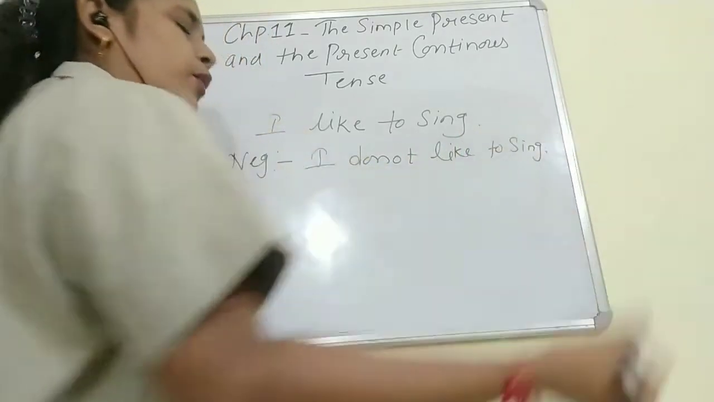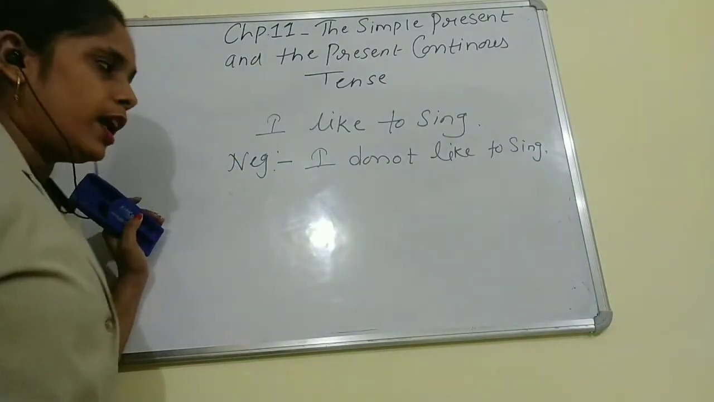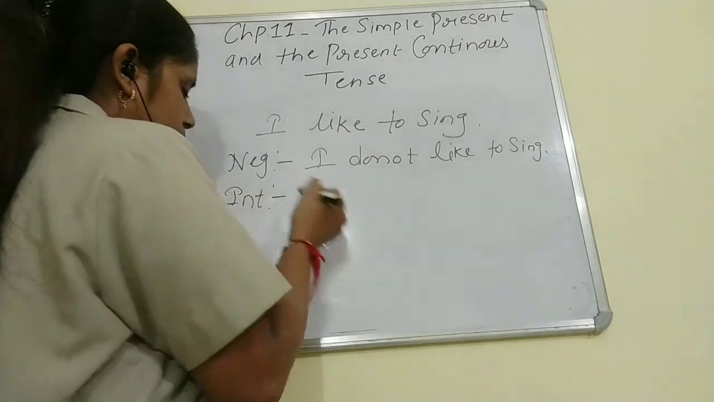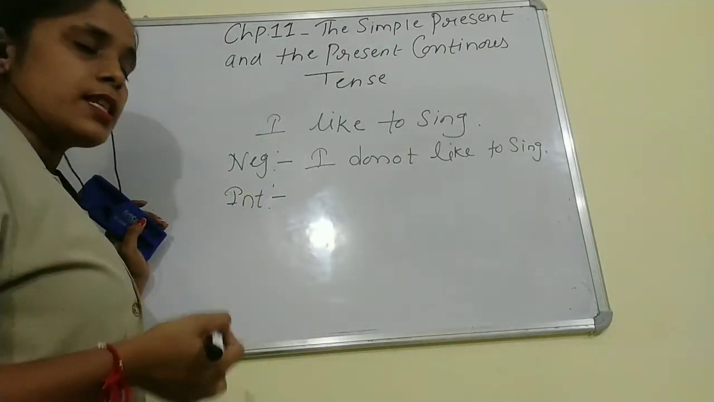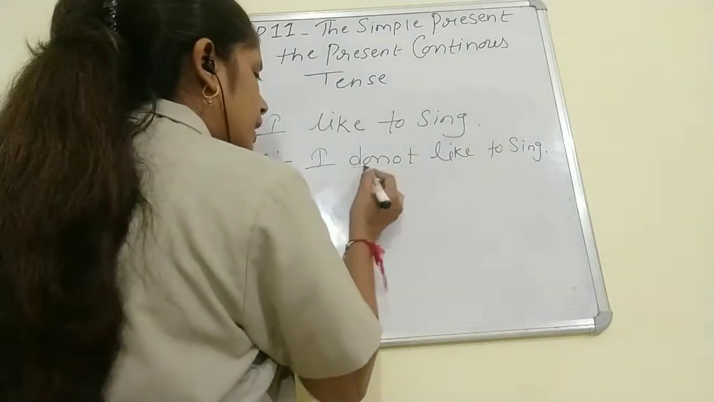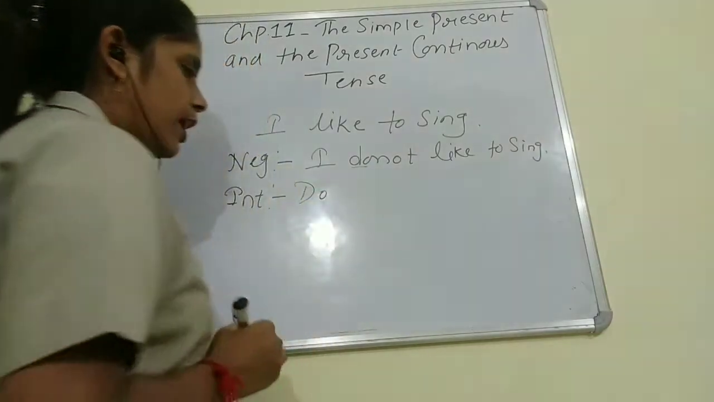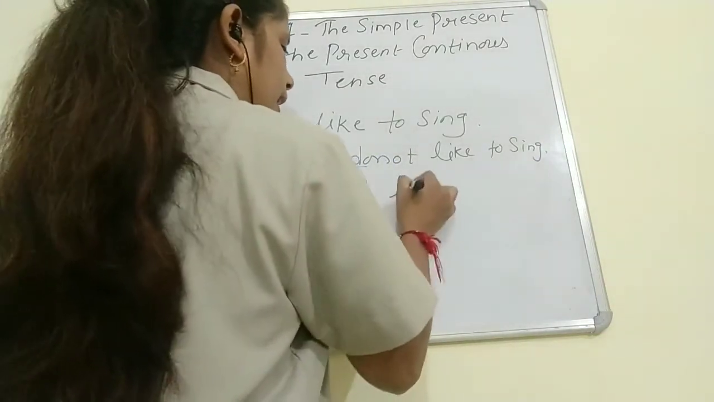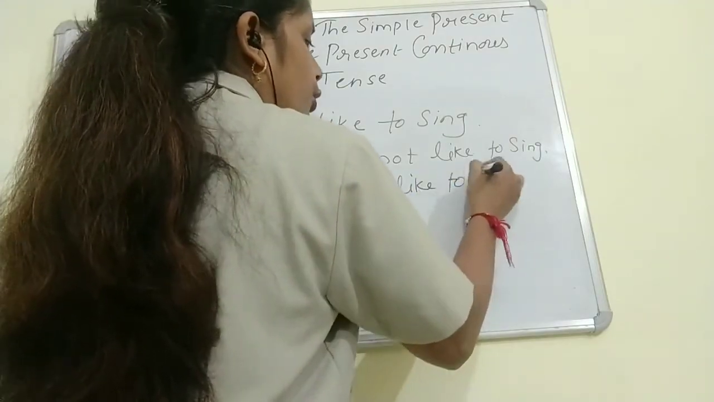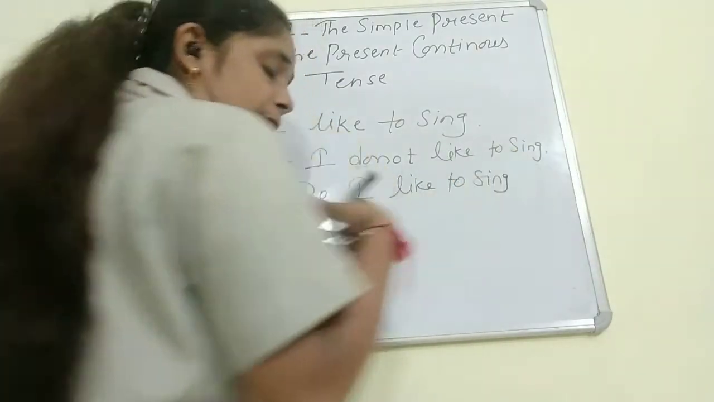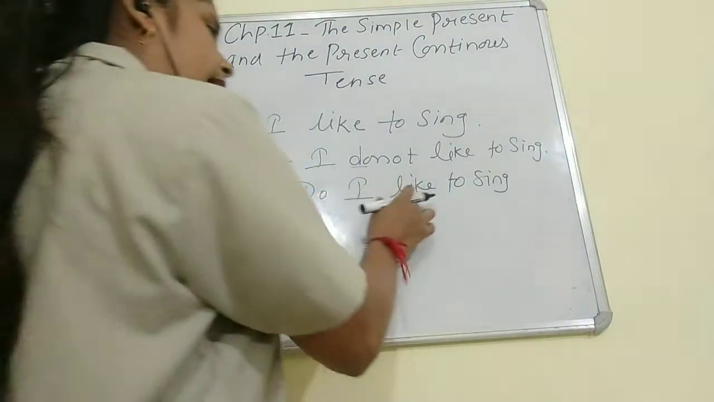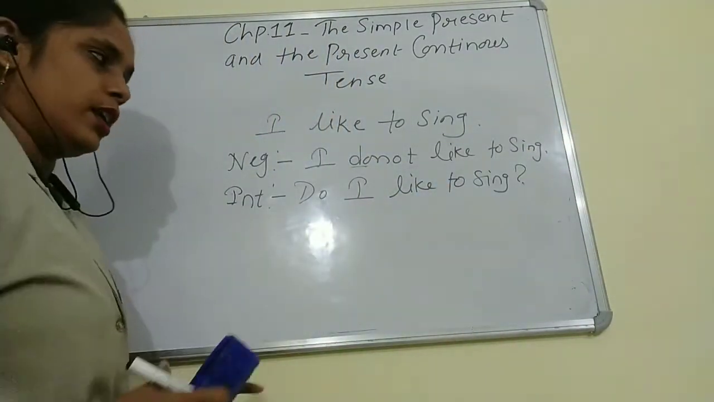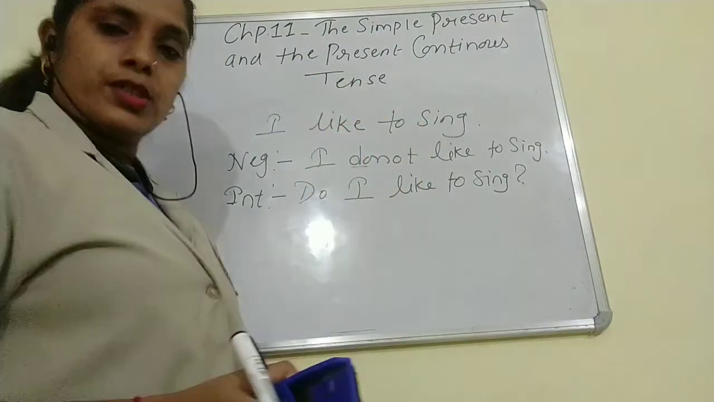Now children, if I want to ask you a question, it is called an interrogative sentence. How will you frame it? You will put do in front. Do I like to sing? It means I am asking a question. Then I will put the question mark. The question mark is very important. So, do I like to sing?